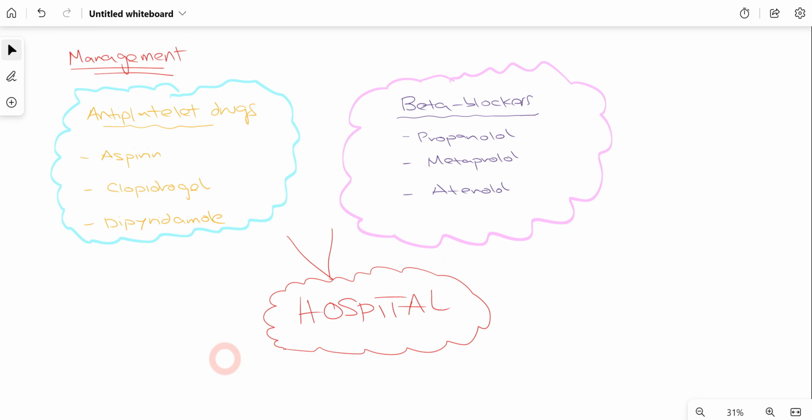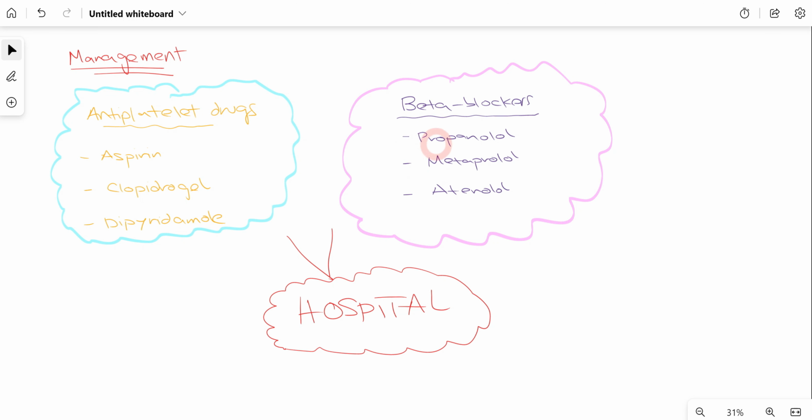But whilst, for example, there is an attendant of the patient who is waiting for an ambulance or someone to take that patient to the hospital, we have some treatment options that we can give the patient at that very moment, which can be life-saving. We can give antiplatelet drugs, for example, aspirin, clopidogrel, and dipyridamole. Now, these are the drugs which can help to dissolve the clot which is already present in the patient's heart, which has caused the heart attack. So these drugs can be life-saving for the patient.